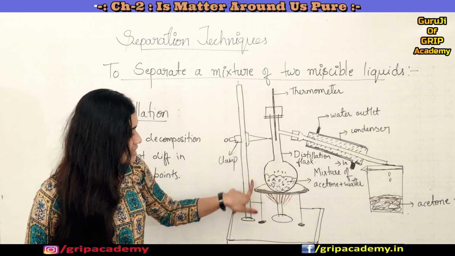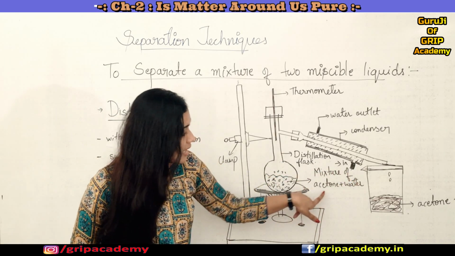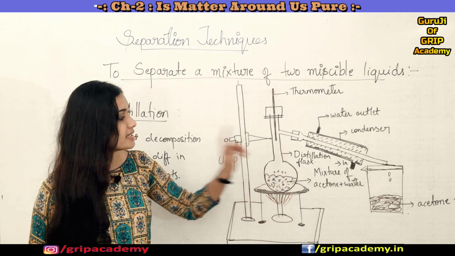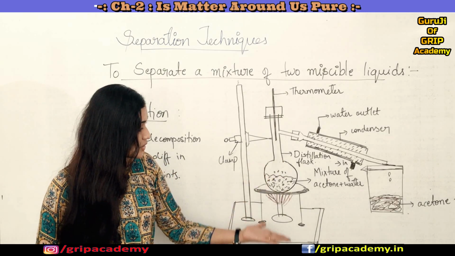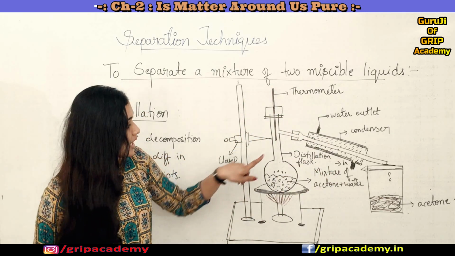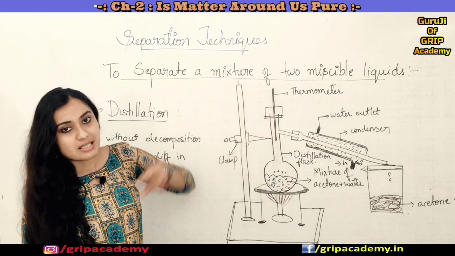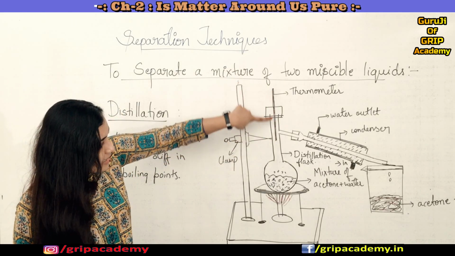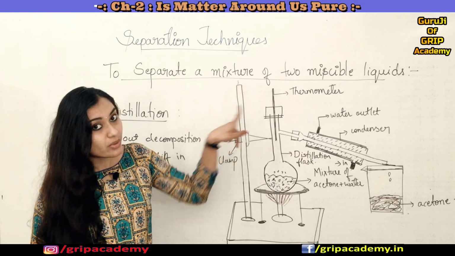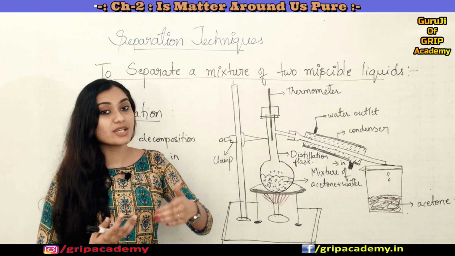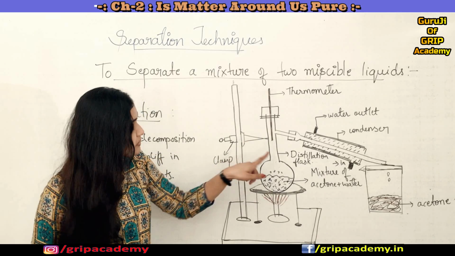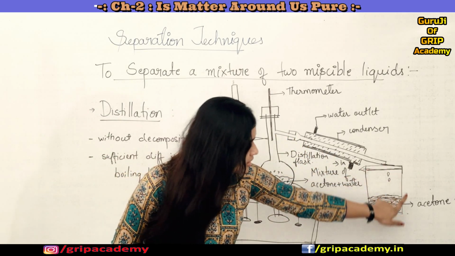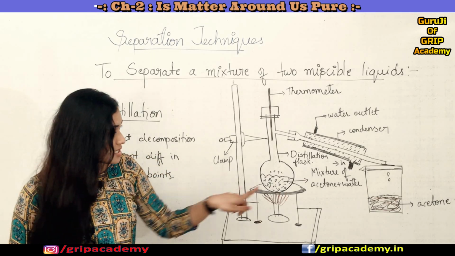I have taken a mixture of acetone and water in this distillation flask, a round bottom flask. We call it a distillation flask as we are using it for the distillation process. You can also see that a thermometer has been set up on top of it. We have immersed the thermometer inside the flask to note down the temperature at which the constituent particles evaporate. You can also see a condenser over here, and also a beaker.